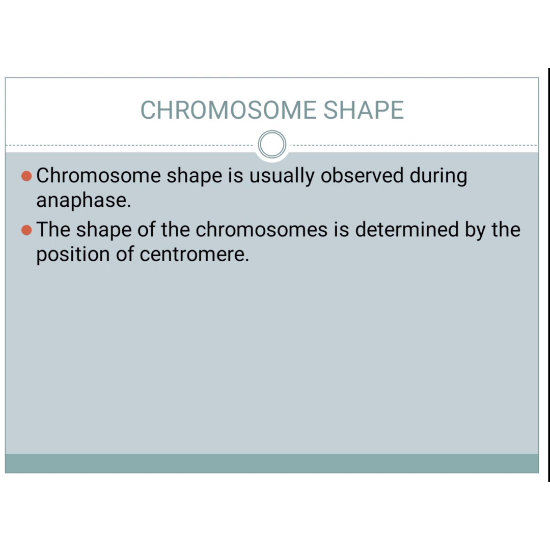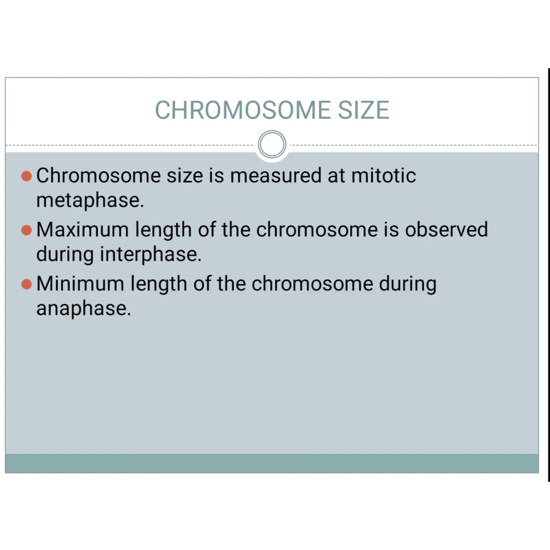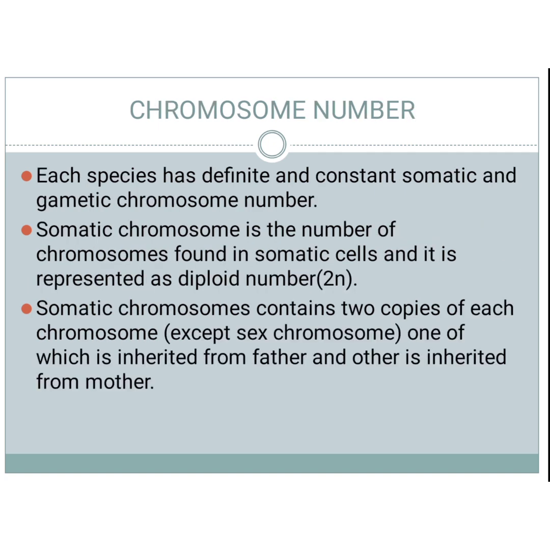The shape of the chromosome is determined by the position of the centromere. About this we will see in another video, that is, how the chromosomes are classified based on centromere. Next, chromosome size. Chromosome size is measured at mitotic metaphase. The maximum length of the chromosome is observed during interphase and the minimum length of the chromosome is observed during anaphase.